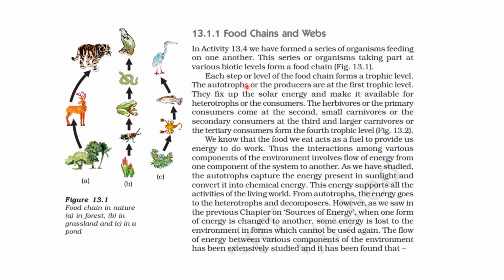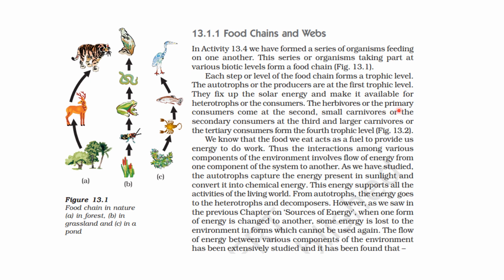Now each step or level of the food chain forms a trophic level. Autotrophs or the producers are at the first trophic level, like 1, 2, 3 here, these all are first trophic levels. Okay, they fix the solar energy and make it available for heterotrophs or the consumers. So they make this energy available to the consumers ahead.